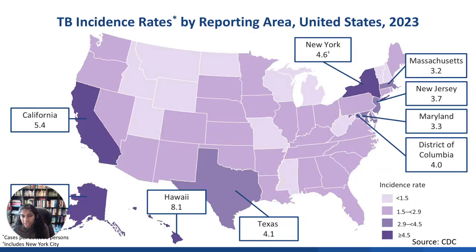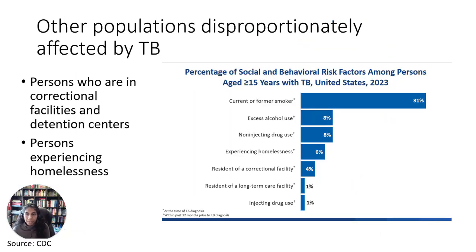And then when we look at TB incidence, we see that Alaska, for example, has a very high incidence of TB, especially among indigenous communities. And then you can see the states that we mentioned with high TB cases also happen to have a high incidence rate of TB. It's important to call attention to other populations disproportionately affected by TB, including those who are in correctional facilities and detention centers, those who are experiencing homelessness, those who are current or former smokers, and those with alcohol use disorder.